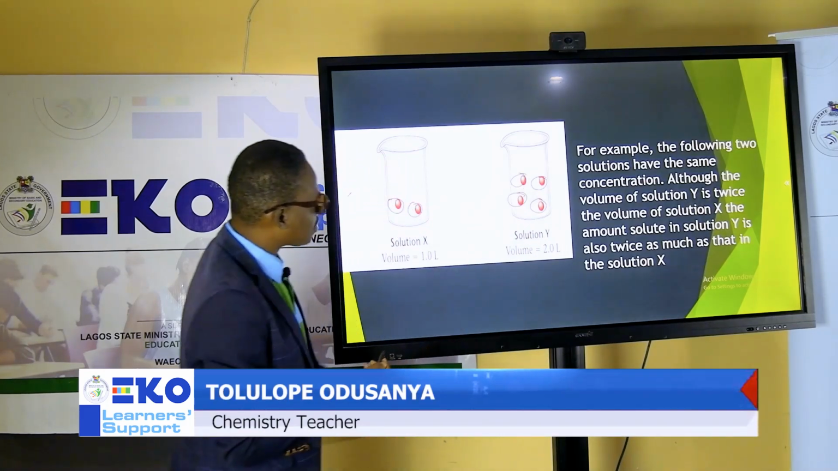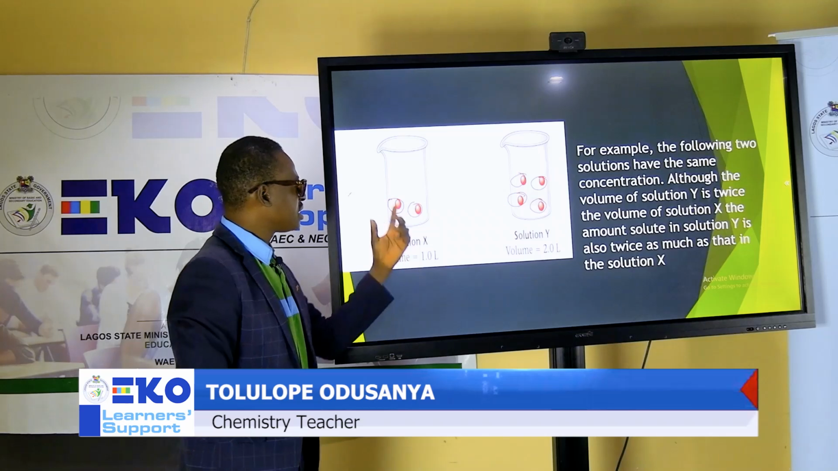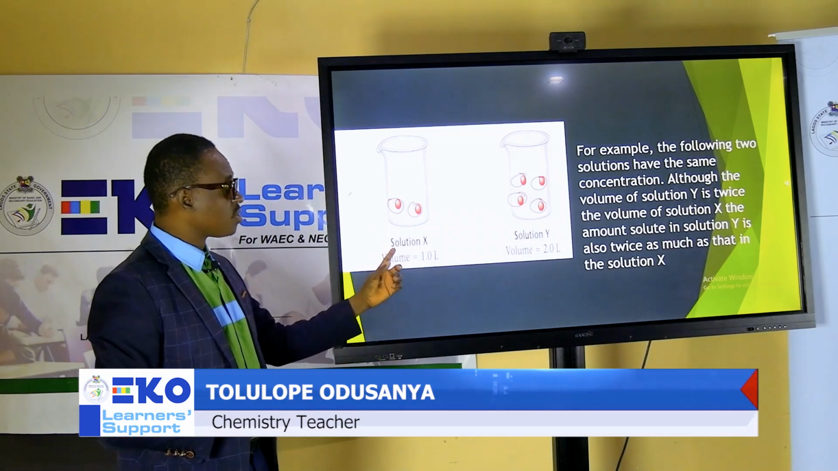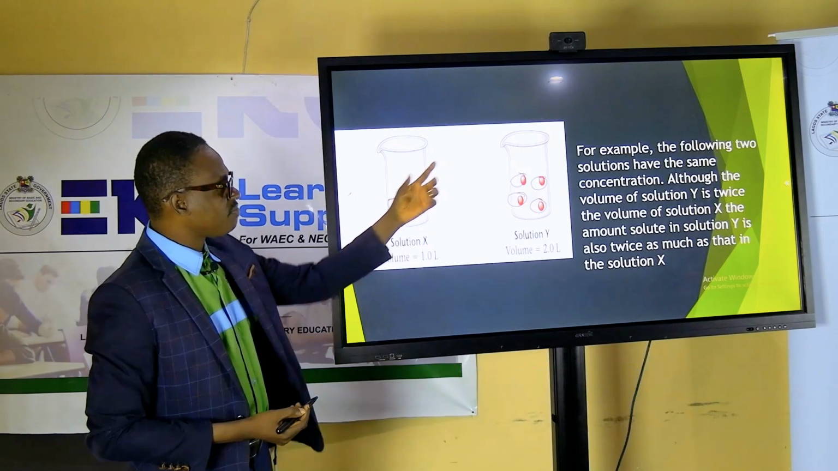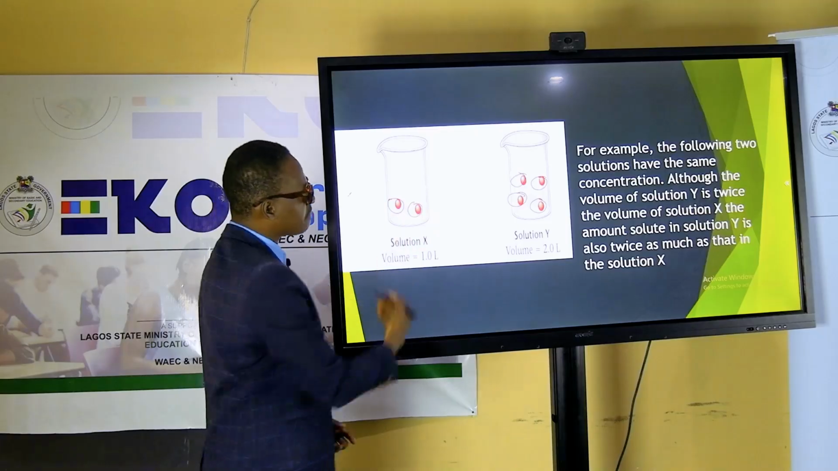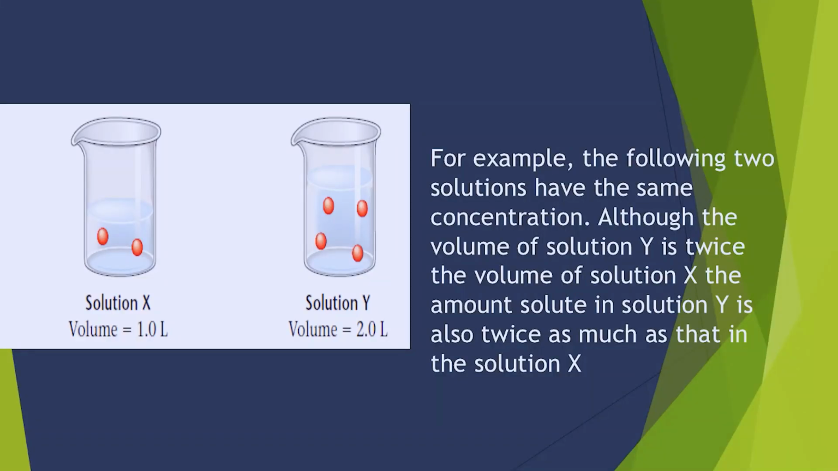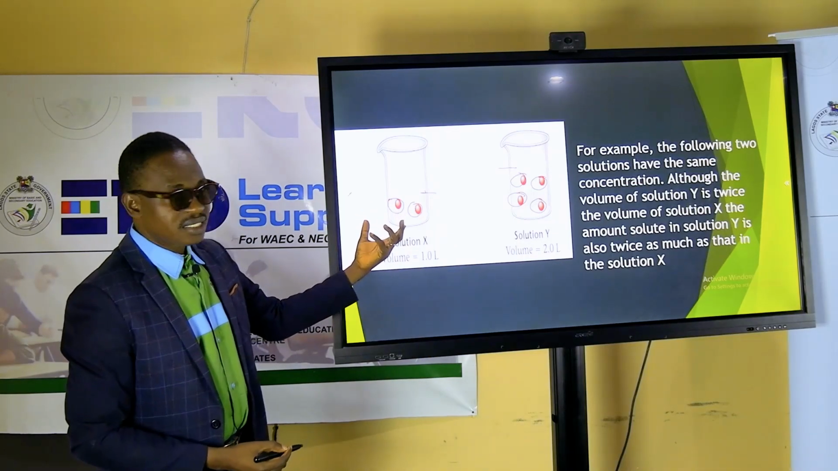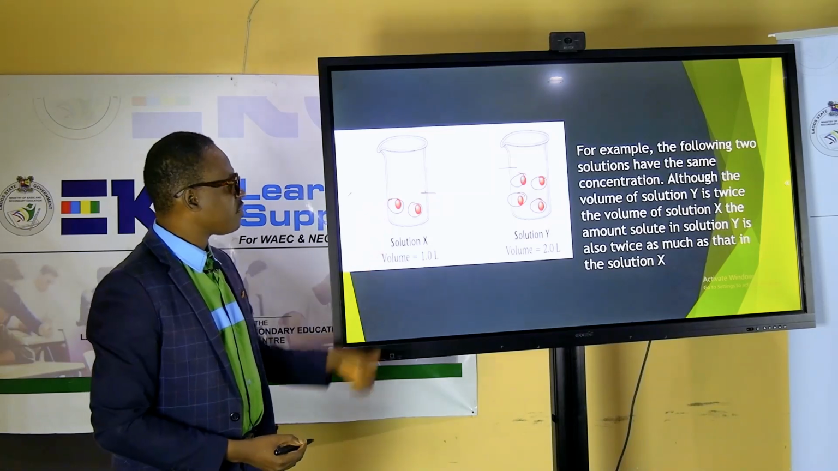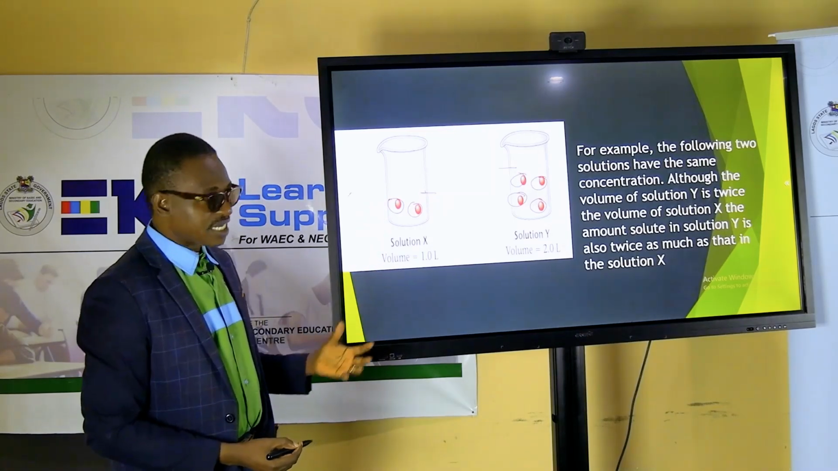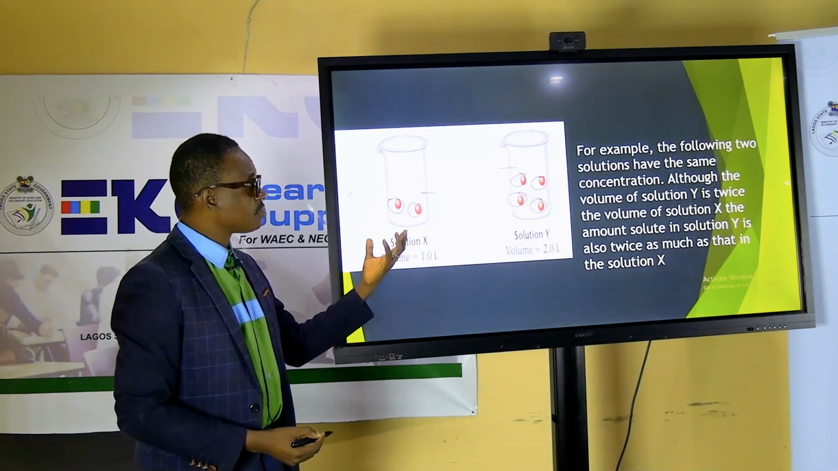So you discover that Y, in terms of solutes, is twice the solution of what? X. And when you look at the volume as well, the volume here and the volume here. So this particular volume, when you compare with this particular volume, you discover that the volume of Y as well is twice, yes, much than the volume of X. Yes, so this is very, very possible.